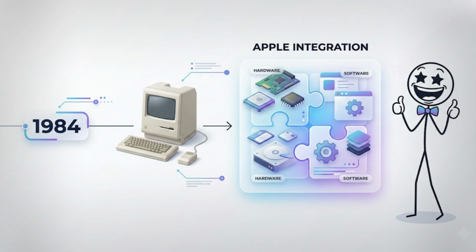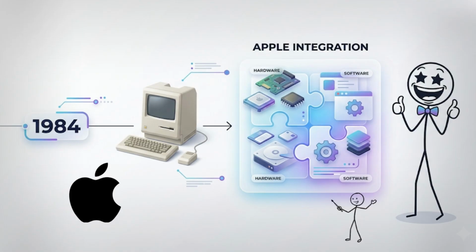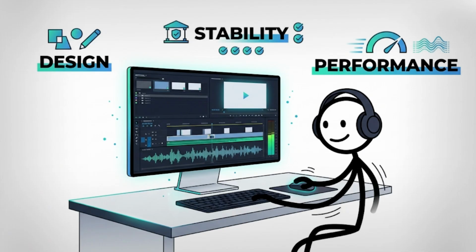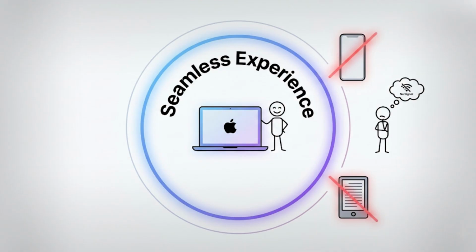macOS. Originally introduced in 1984 as the system software for the Macintosh, this platform from Apple took a drastically different approach by deeply integrating its software with the hardware it runs on. It was a pioneer in popularizing the mouse and the graphical user interface for everyday consumers. Today, it is known for its sleek design, stability, and strong performance in creative industries like video editing and music production. Because Apple controls both the computer and the system running it, the experience tends to be exceptionally smooth, though it locks users into a specific hardware ecosystem.